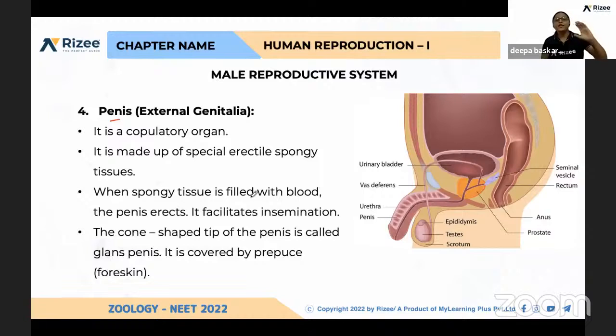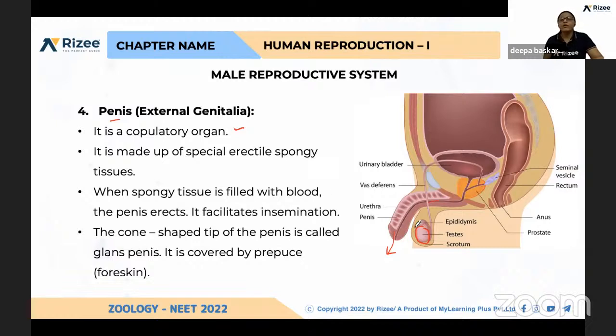The fourth part of the male reproductive system is the external genitalia. Please be thorough with the male reproductive system, because we have to compare the male and female reproductive systems. What is the role of the penis? It is a copulatory organ. It is very helpful in ejaculating the sperm which is produced in the testis. See here, where the testis is present, the sperm should come out through this way. During copulation, the sperms get released into the vagina.